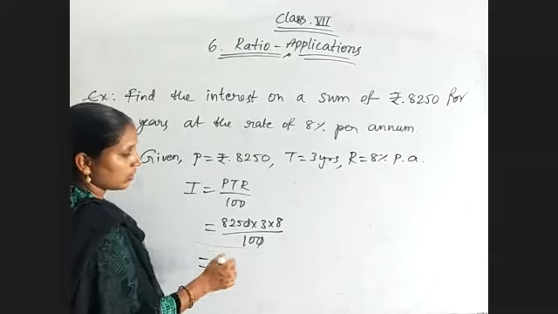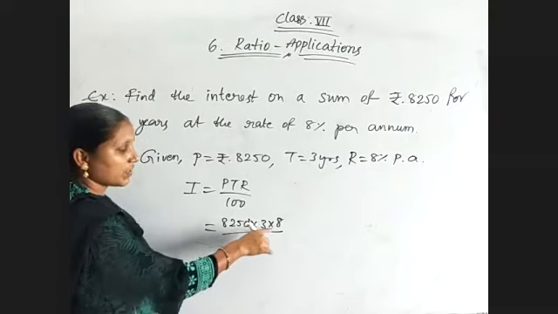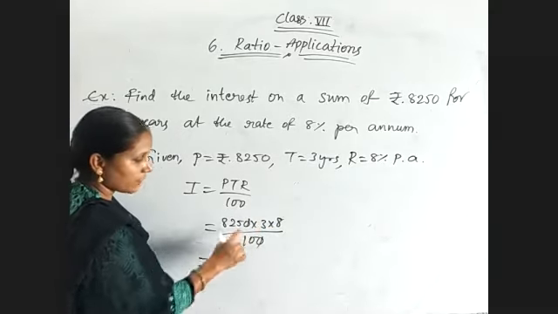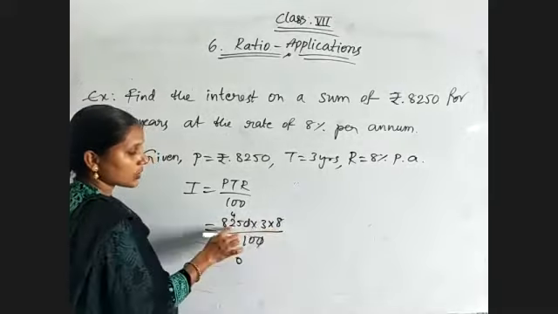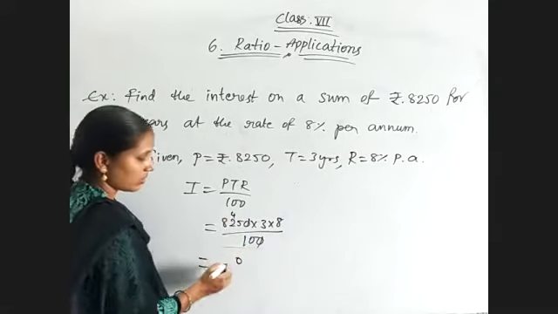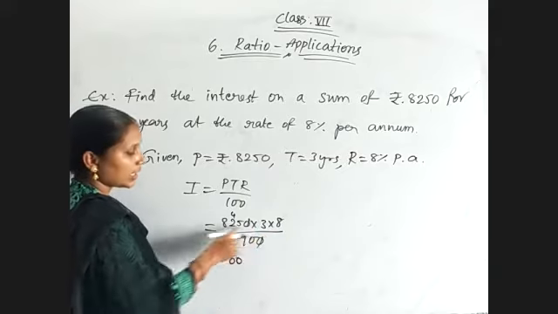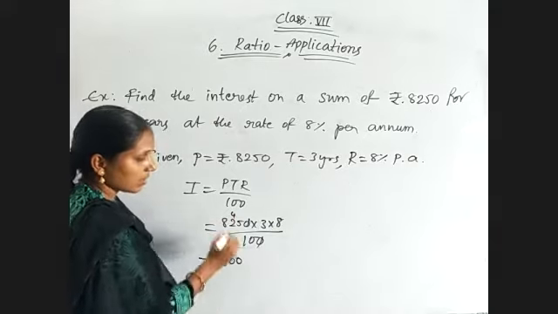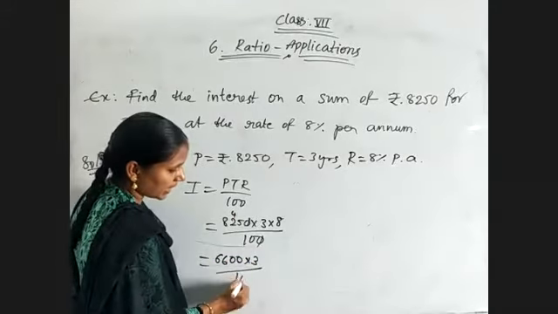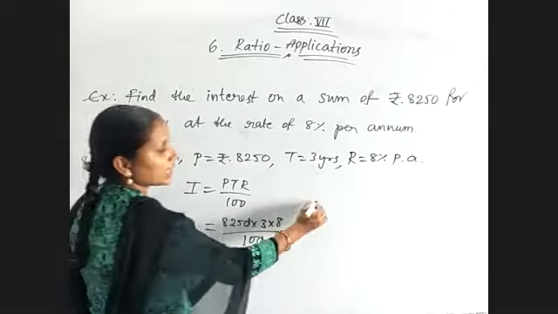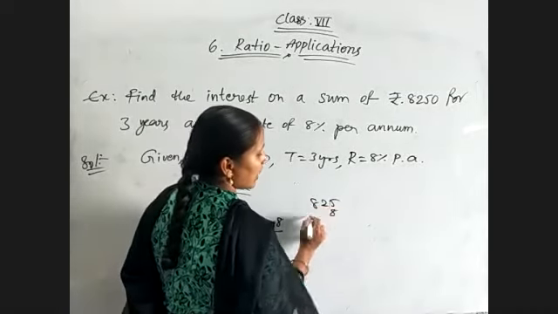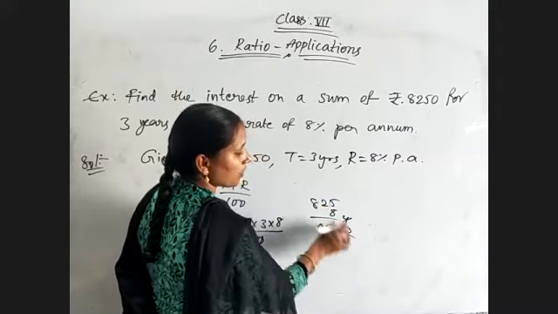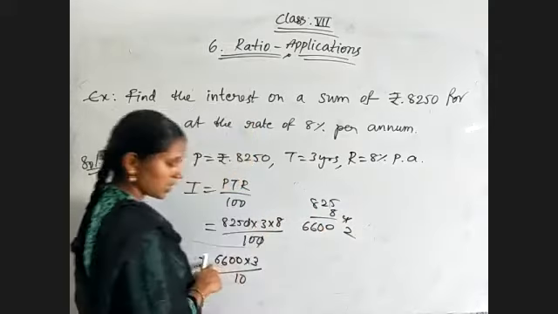Now go through the multiplication with 8. 8 5s are 40, 0 will get cancelled. 8 5s are 40, 8 2s are 16, 16 plus 4, 20, 8 8s are 64 plus 2, 66, so 6,600.